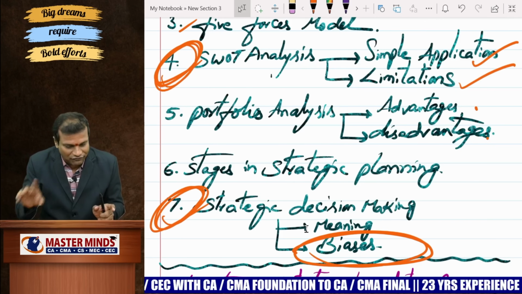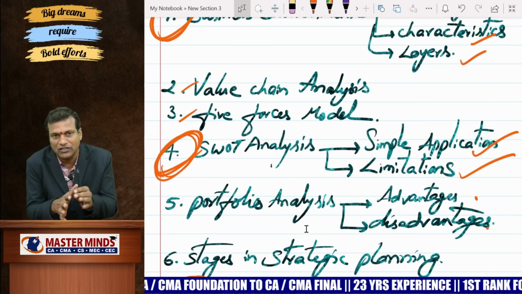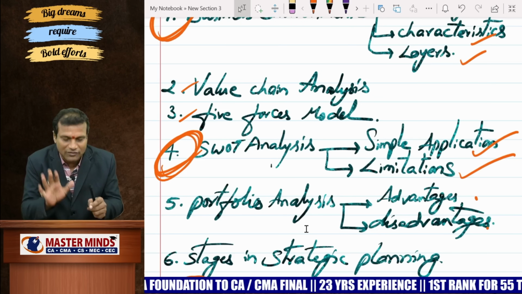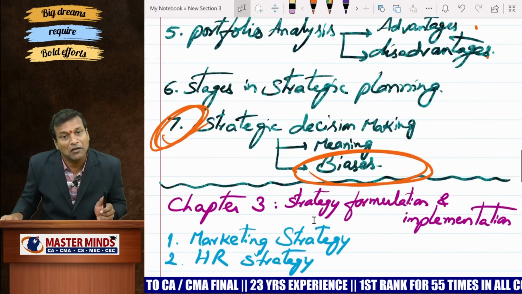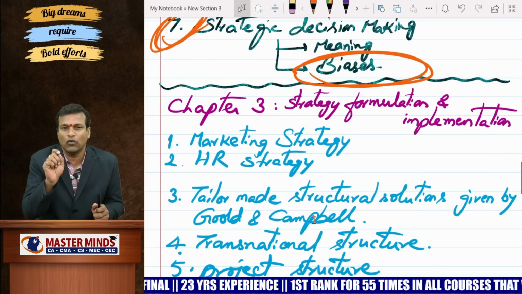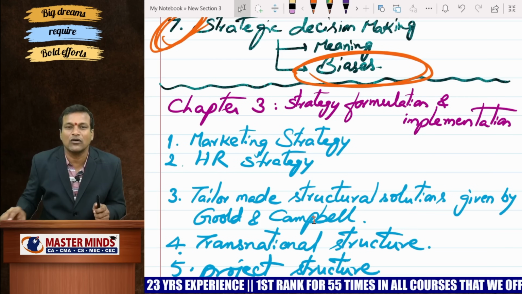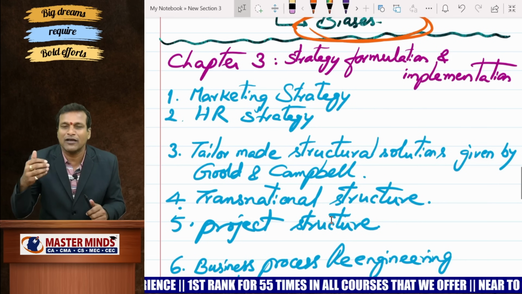But I request every student to go all through these selected topics. These are some selected questions from the entire chapter 2. Out of this, my strong guess are business environment, SWOT analysis, strategic decision making, biases. Hopefully, you will read all these questions, and those 3 questions very cautiously, have multiple rounds of revisions for those questions. Now, please move to chapter number 3 now.